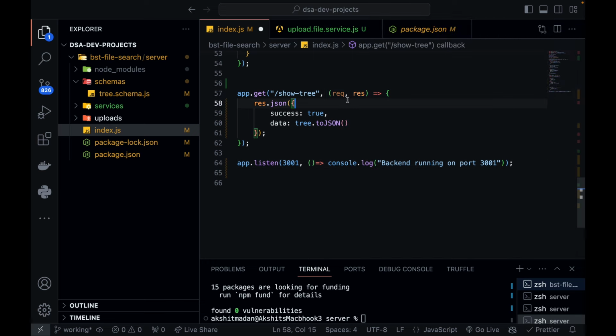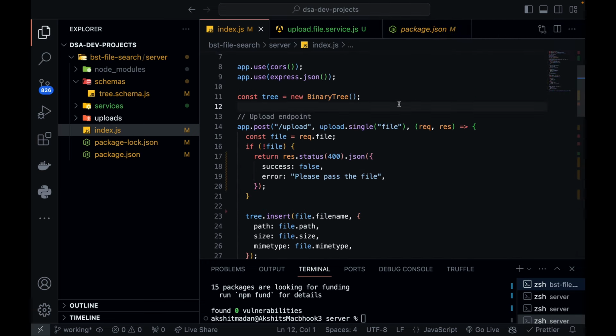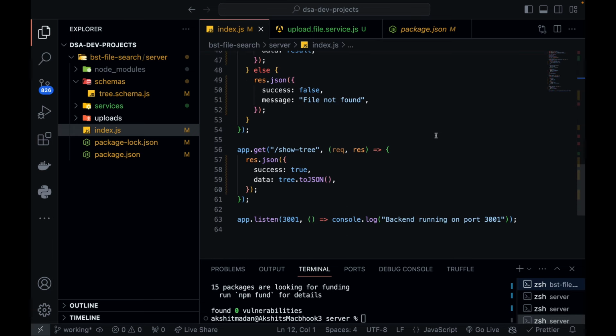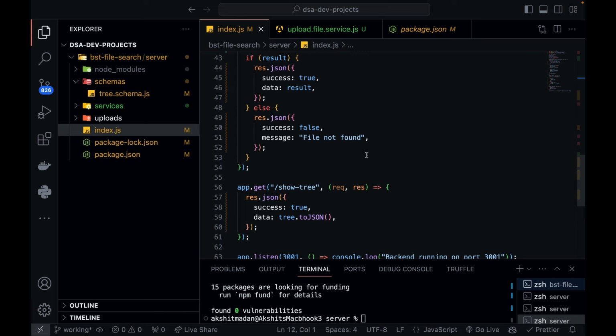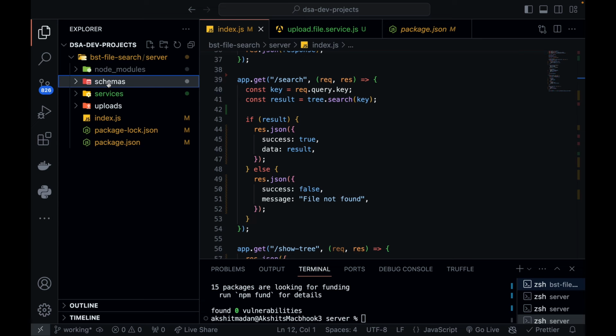Okay, that's it. We are done. Our server is ready to accept calls. Now let's make some dummy calls so that we are sure our server is working fine, and then we can go ahead and create a Next.js app.